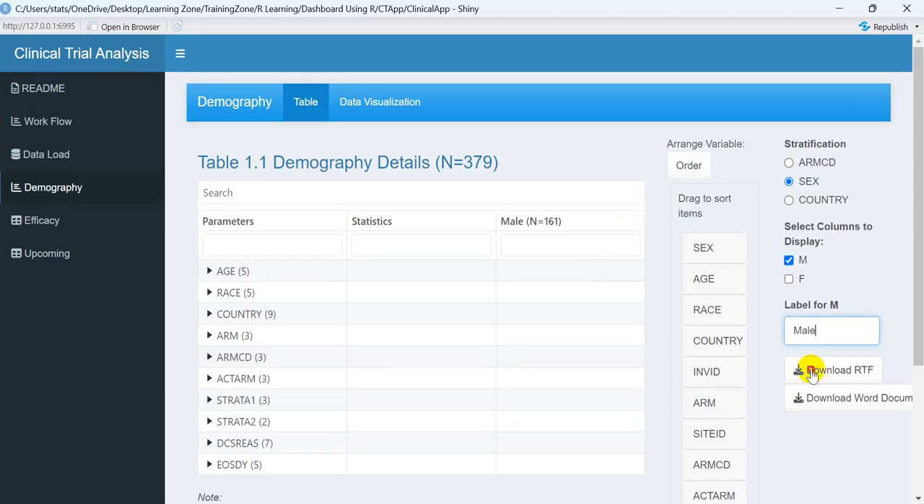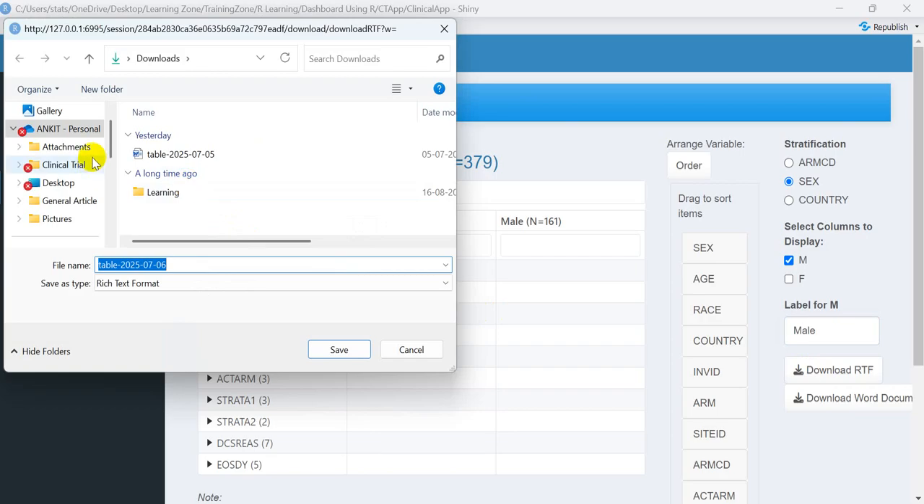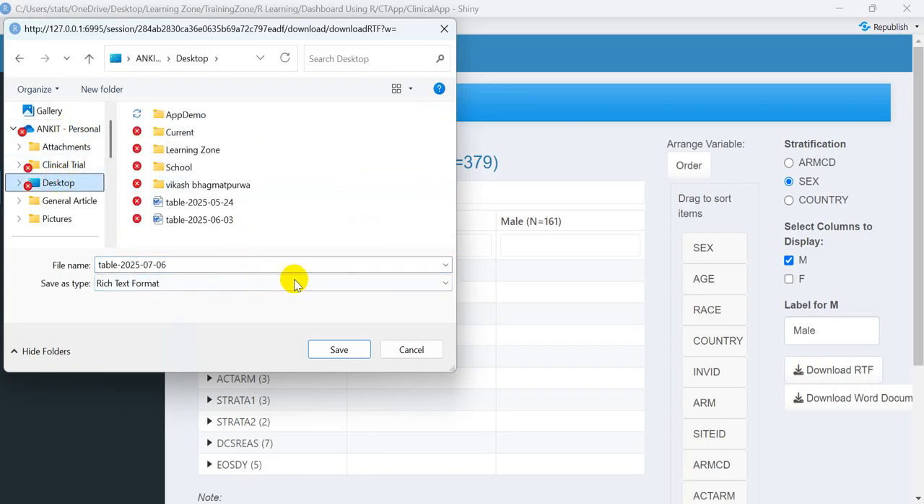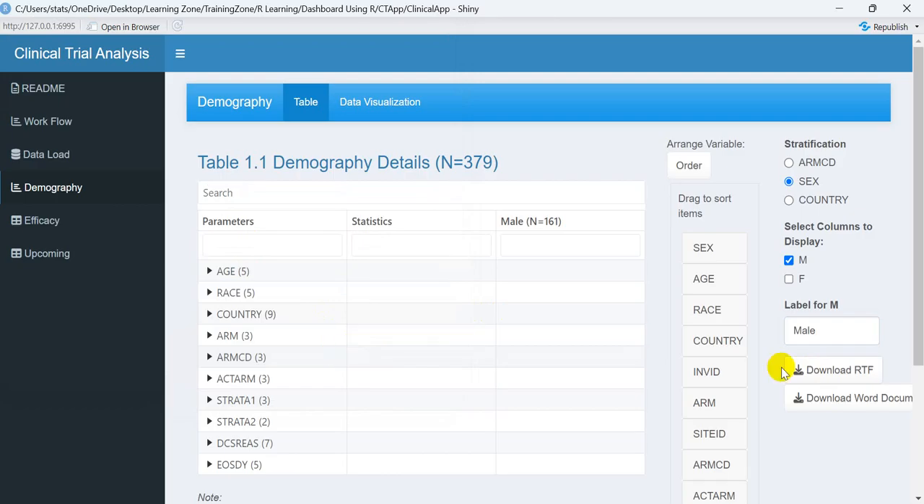So I will click here just to download this particular file. It is asking for the location where I want to download. So I will download this particular file over here, like this. Okay, so this file is being saved. Now I will show you. So this is the part of tabulation. Over here we present the analysis in a tabular format.